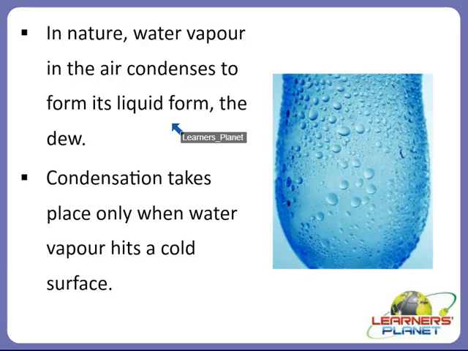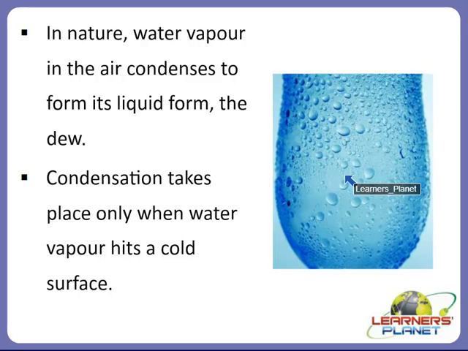So this is the best example in which you can see the process of conversion of water vapor into liquid form. And condensation takes place only when water vapor hits a cold surface. As you can see here in this picture, this is a glass in which cold water is kept, and because of this we can see outside the surface of this glass that the water vapor is now converting into liquid form. You can even experiment at your home.